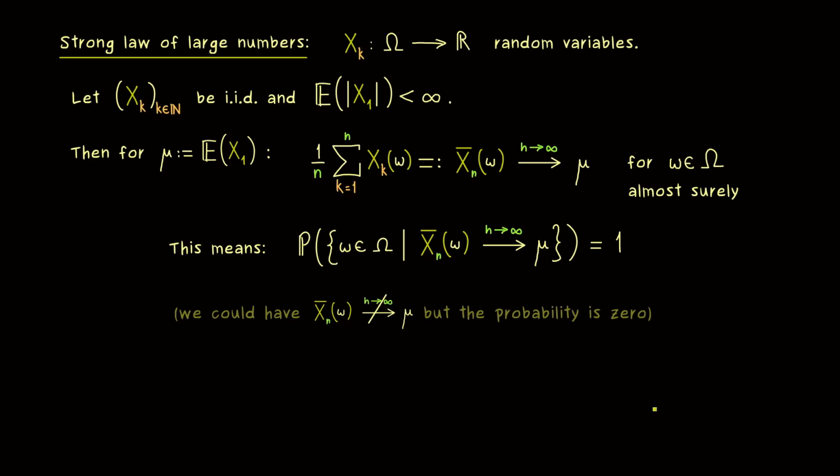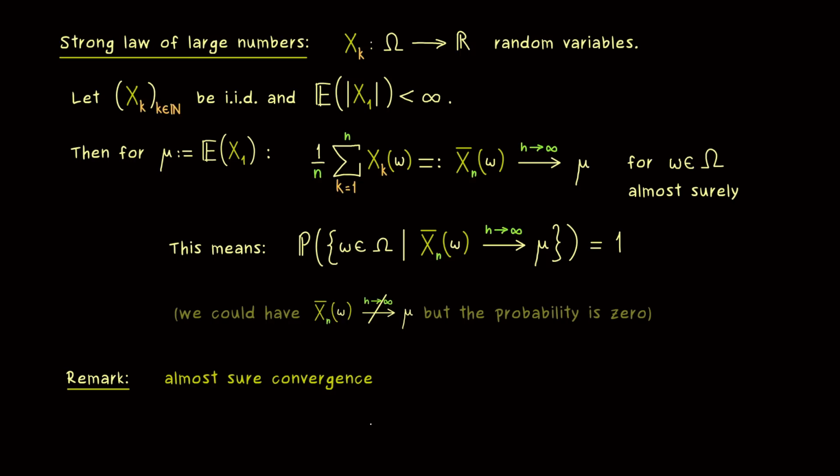So please remember that the strong law of large numbers makes a claim about the pointwise convergence of random variables. And for the reasons you see here, this convergence is called almost sure convergence. And indeed, it's not so hard to show that this convergence is stronger than the convergence in probability.